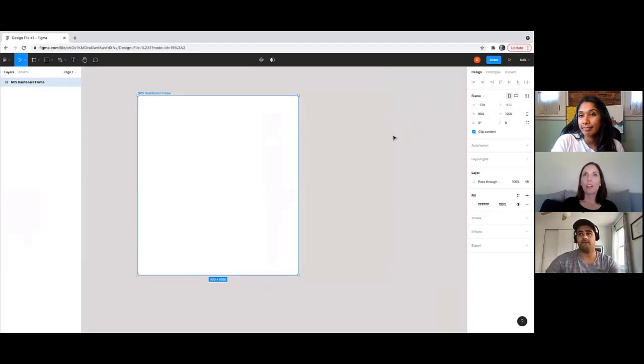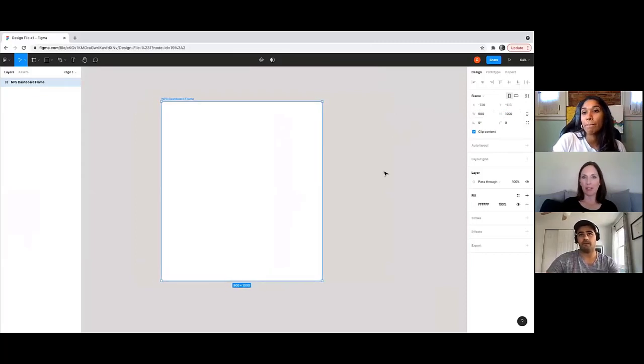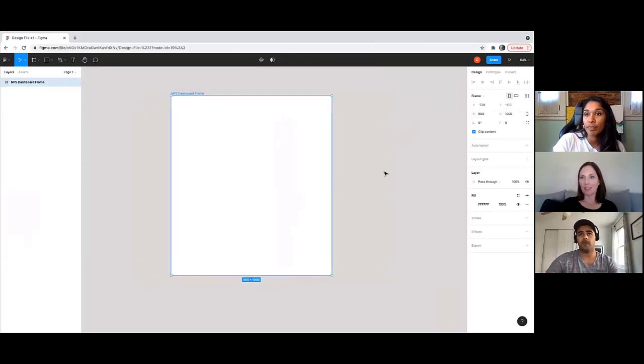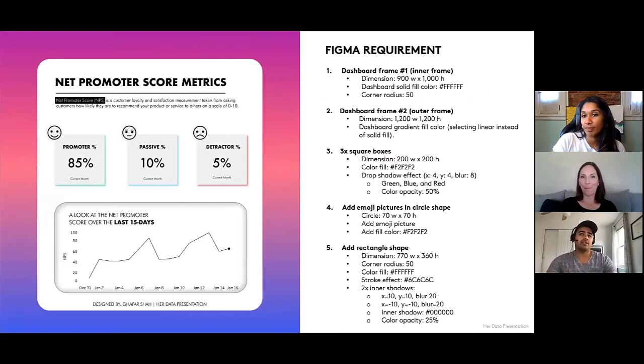Would that be what your dashboard size is? Yeah, okay, I'm going to get to that. So the dashboard size is actually 1200 by 1200 for this demo. So basically in this image on the slide, there are 2 dashboard frames. The outer frame is the gradient style that you see here. And then the inner frame is the white frame that we just added.